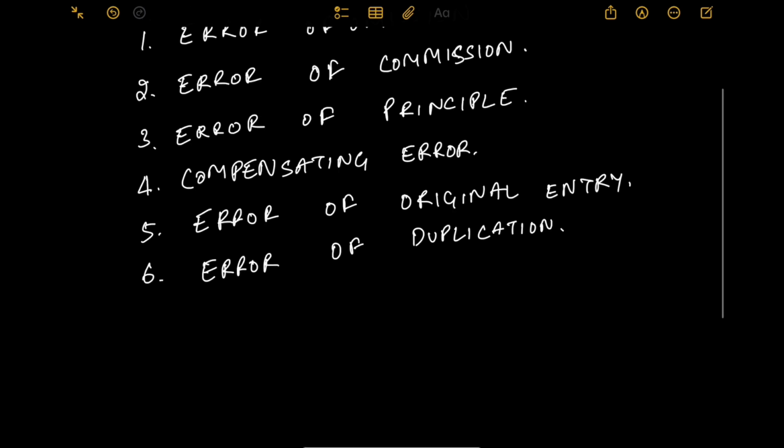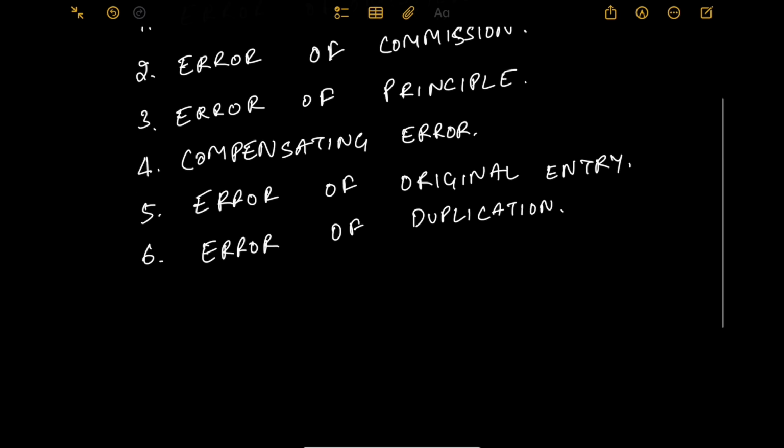So these are the 6 errors in accounting which are commonly made by an accountant. Now, how can the detection and correction of these errors be done? Regular reconciliations, trial balance analysis, internal and external audits, corrections via journal entries or rectification statements. All these are corrective actions that can be taken to avoid these errors. Regular reconciliation is one solution which can avoid these errors.